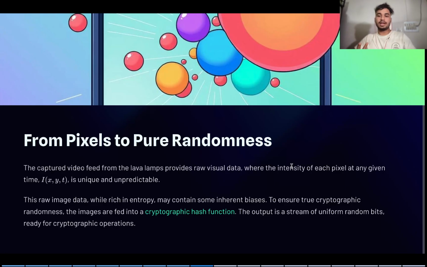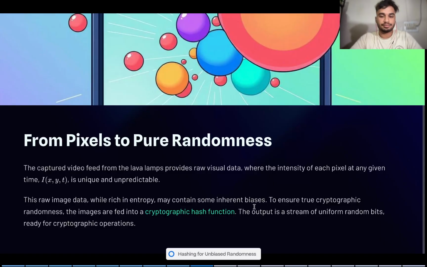So, this raw data is converted by the function and sent into a cryptographic conversion method that converts these raw images into random bits, using cryptographic operations to convert it into a secure key, or a cryptographic key, that can be used to secure our message.